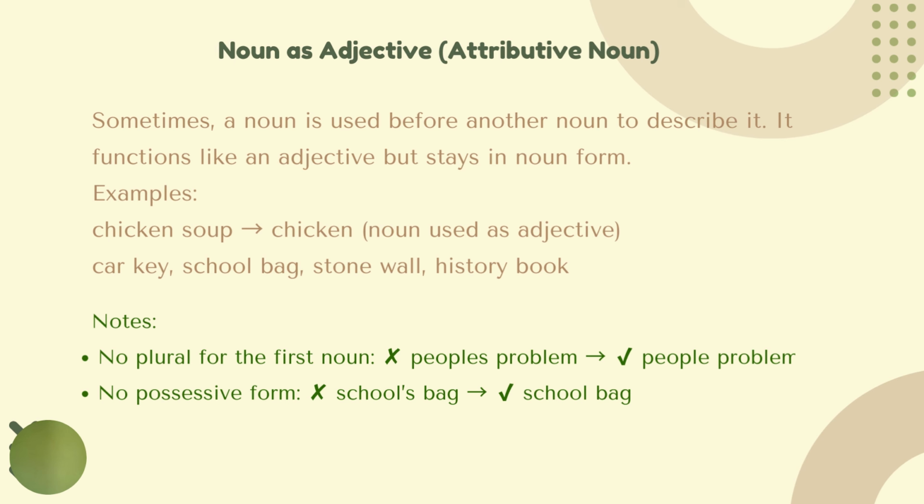So, for example, like the word beauty, you don't use beauty girl, but you say beautiful girl. You change the noun beauty to an adjective beautiful to use as an adjective. But here, attributive noun is different. So you use it as a noun, but then the position and the function is like adjectives. So, for example, you say chicken soup. It means there is chicken, right? So chicken is not adjective; it's a noun. But then you use it to describe the types of the soup. Okay, car keys, callback, stonewall, history book.